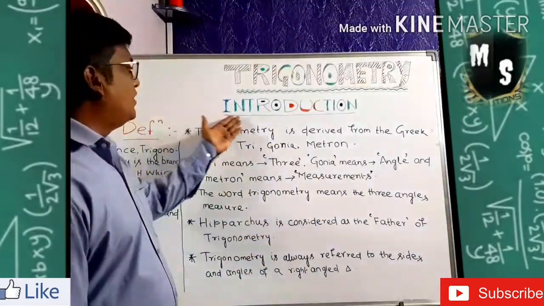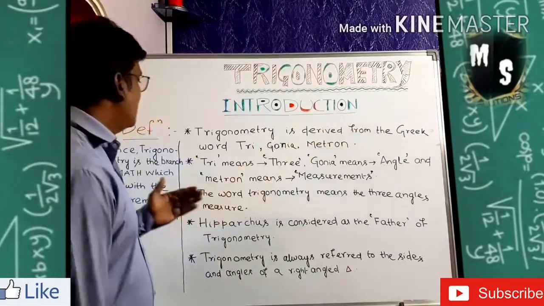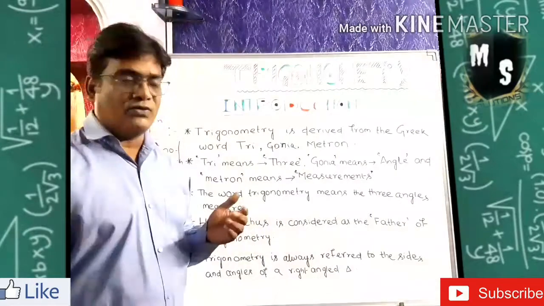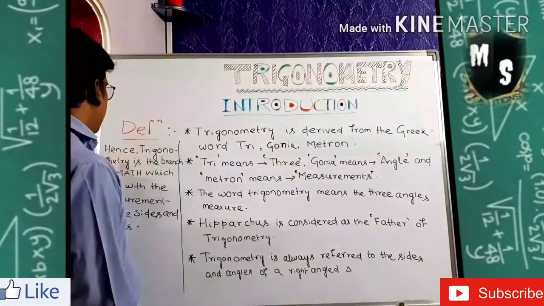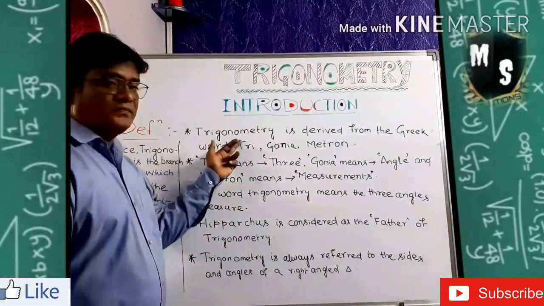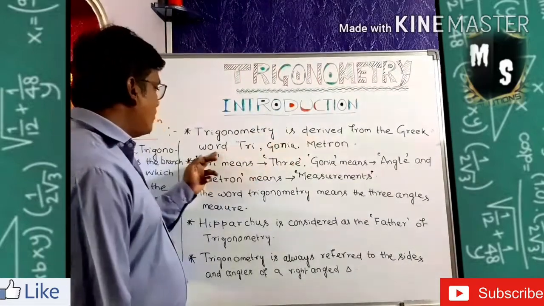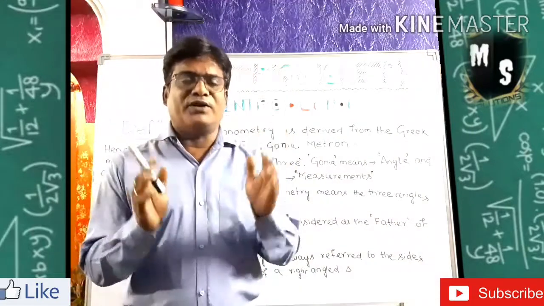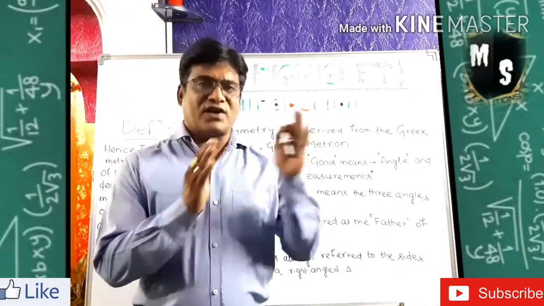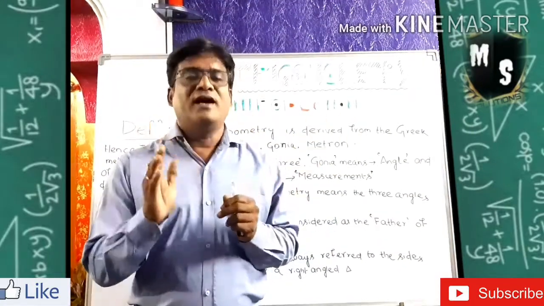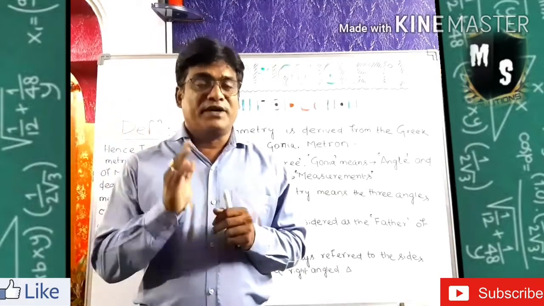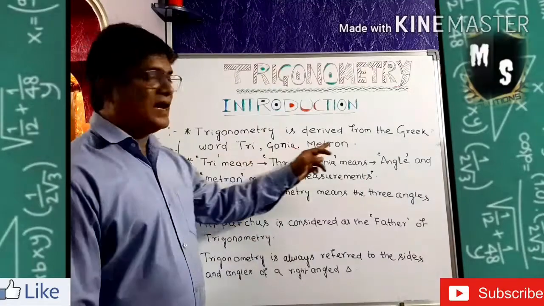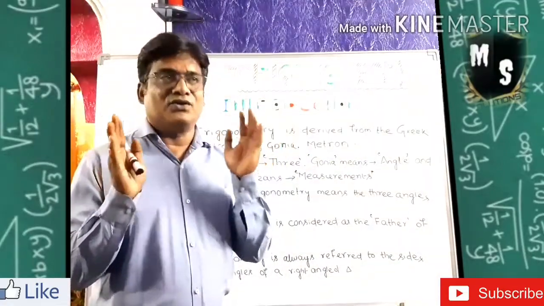I just gave you the introduction here. The introduction is, I wrote some definitions for it. That is the trigonometry definition I wrote. Trigonometry is derived from the Greek word trigonometron. That means I divide trigonometry into three parts: one is called tri, another is called gonia, another is called metron. I wrote it here, see, tri, gonia and metron. I divided it into three parts.